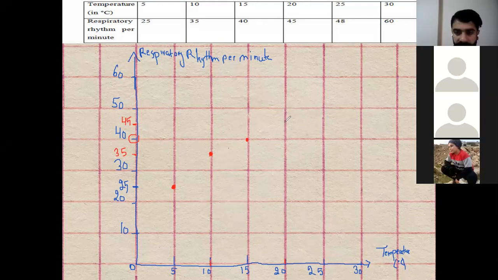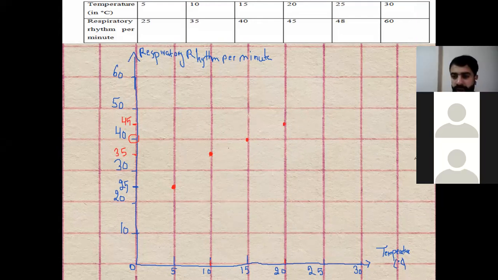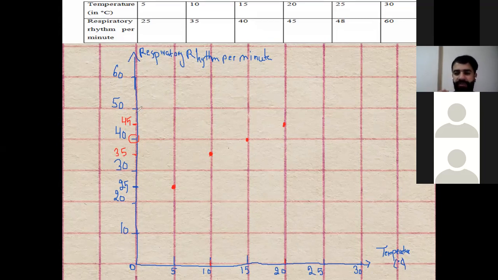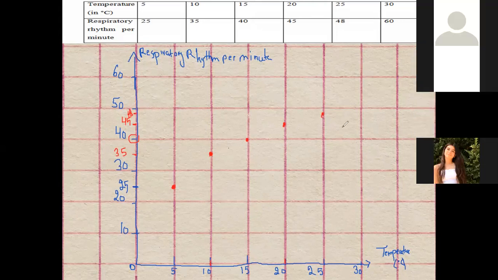This is 45. Let's move now to Fatima. Yes, Fatima, at 25, it was what? 48, between 45 and 50. Excellent. So on the graph paper, it's going to be dashed, so it's easier. Let's say it's here, 48. So at 25, it's 48. Thank you, Fatima.